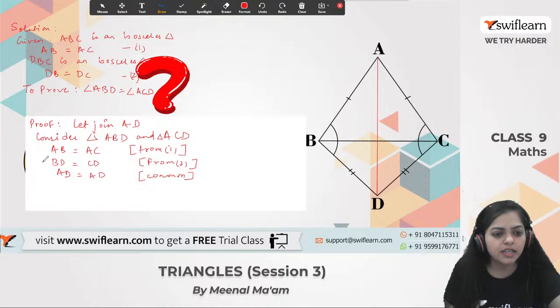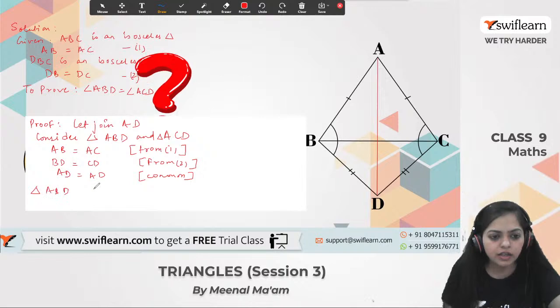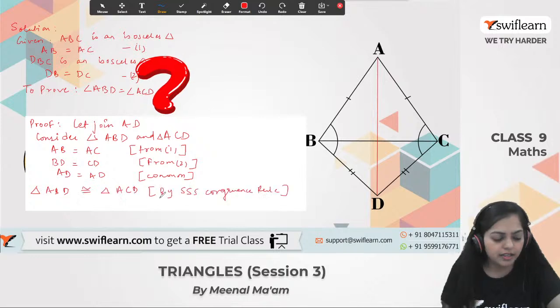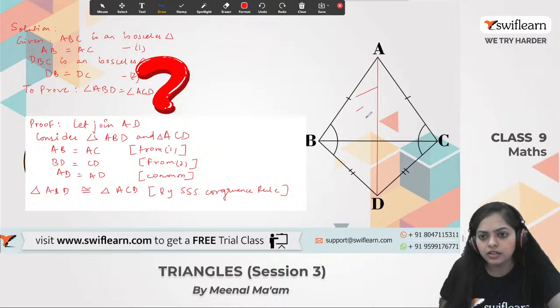So from these three parts, can I say these two triangles, triangle ABD is congruent to triangle ACD? By which criteria? By side congruence rule. Yes, these two triangles are congruent to each other, by side congruence rule. Okay, so when these two triangles are congruent, this whole triangle is congruent to this triangle.